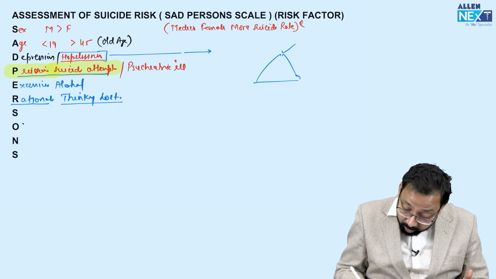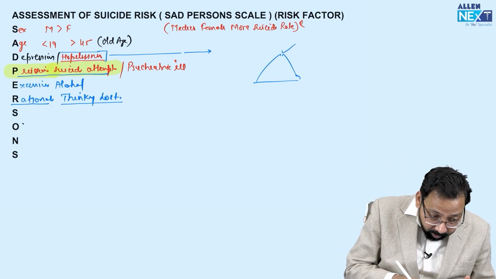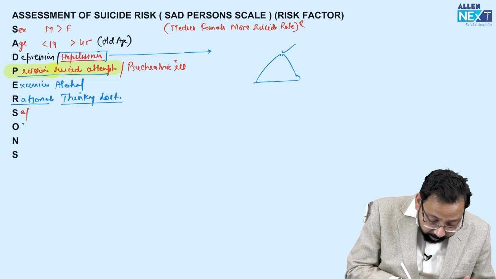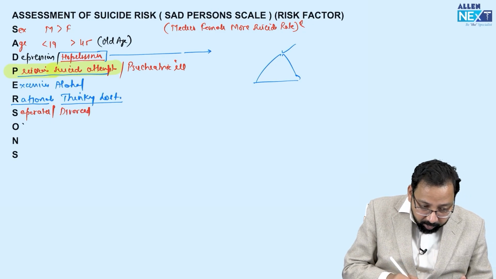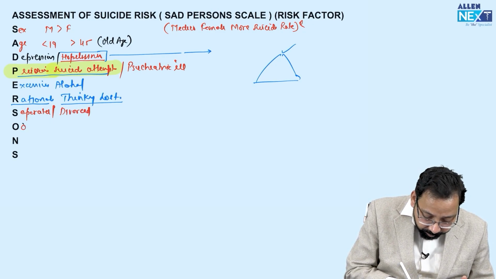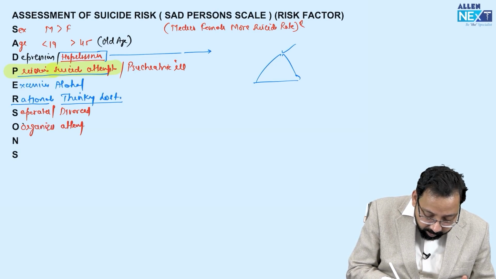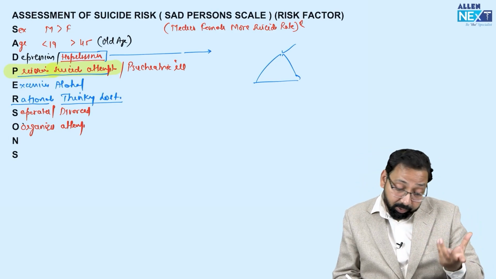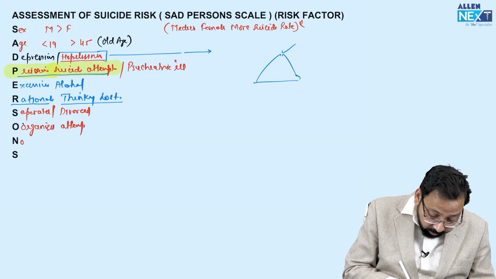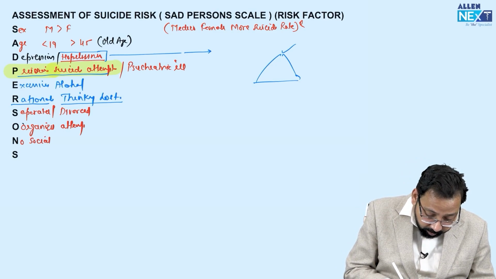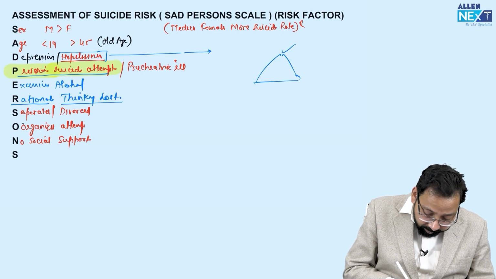Now, S for separated, divorced. O for organized attempt. I told you, if there was a previous attempt and it was well organized, this is a very important predictor for further suicide. N for no social support. And S for stated future intent.